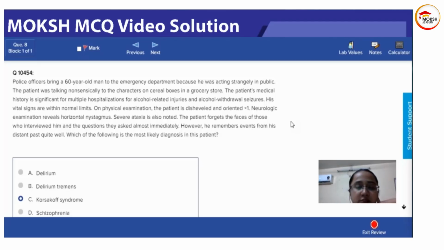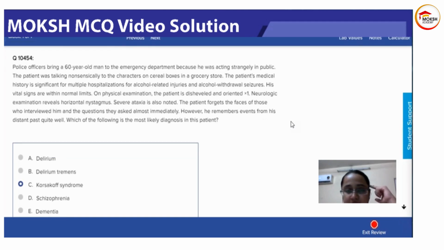A 60-year-old man was talking to characters on cereal boxes. He has lots of history related to alcohol. Right now he's fine. He's just having nystagmus, ataxia, and is forgetting those who interviewed him and the questions that were asked to him. But his distant memory is good. He has Korsakoff syndrome because of the number of clues that were given.